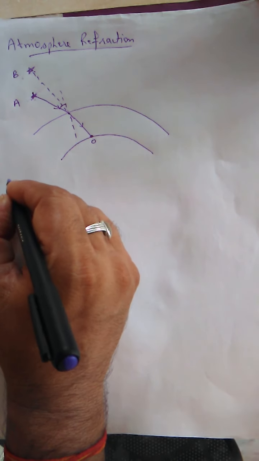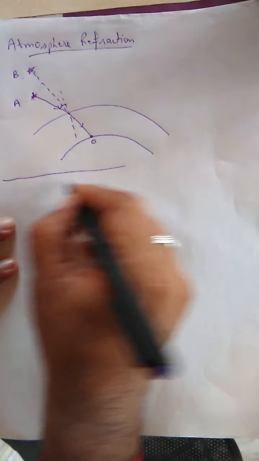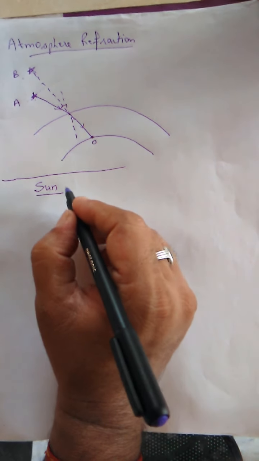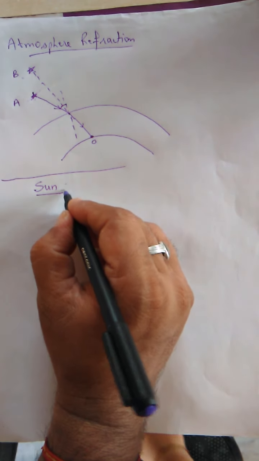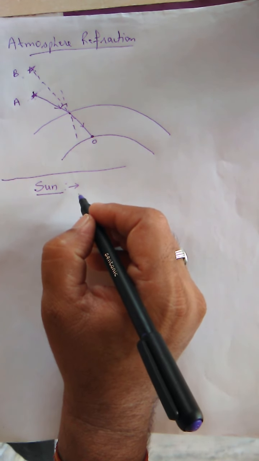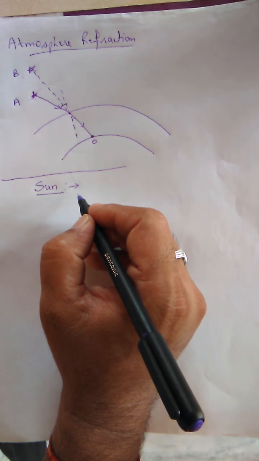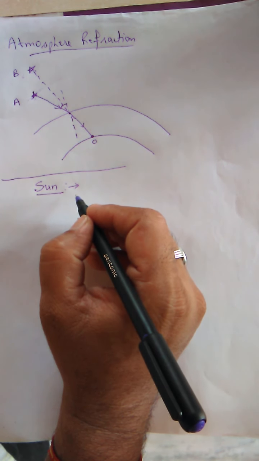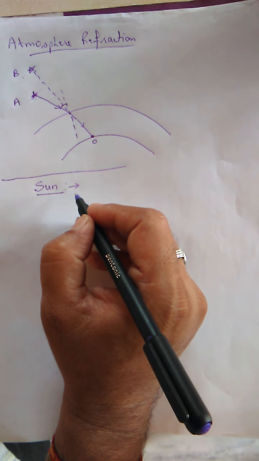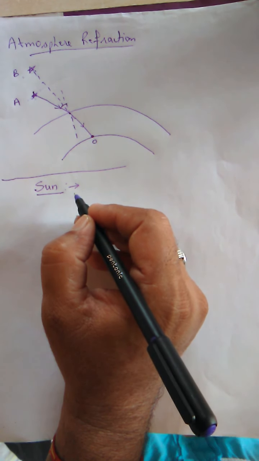Second thing is, if we observe the sun, do we see the actual size of the sun? Answer is no. Early in the morning and at evening, the size of the sun is slightly bigger, and during the daytime the size appears to be smaller.